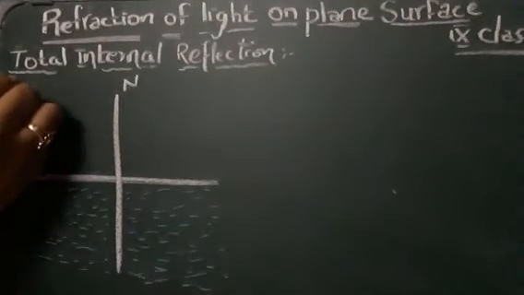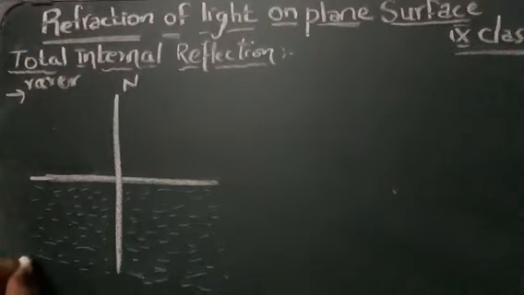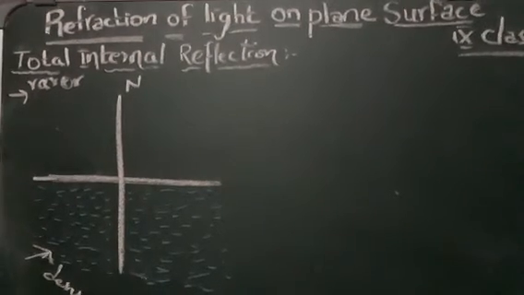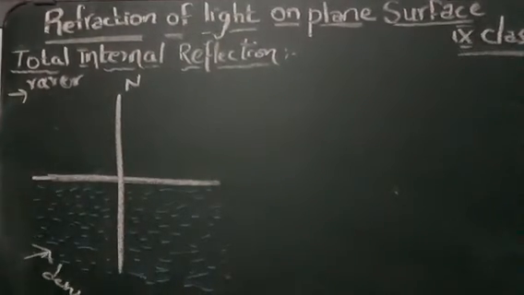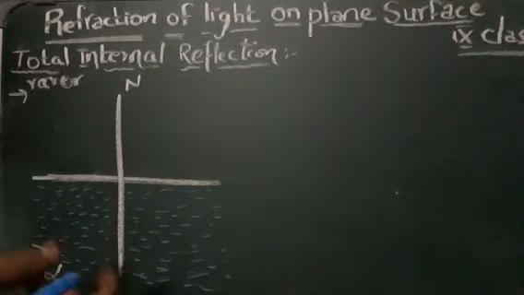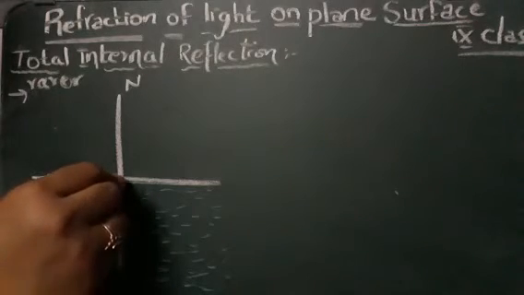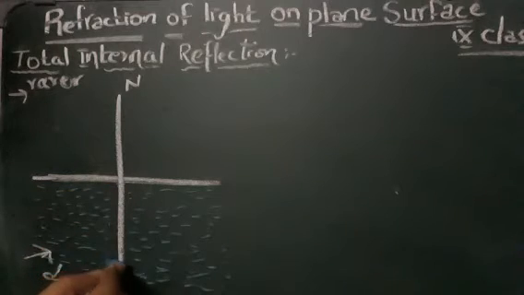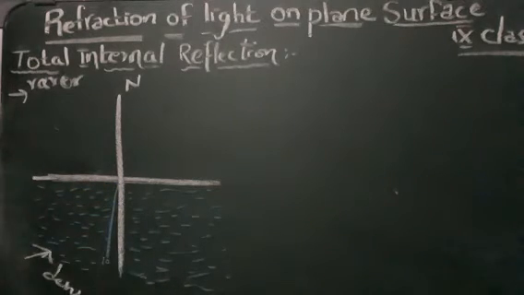So now, as we know, this is your rarer region and this is your denser region. When we are passing the rays from denser to rarer region, for example, we will start with an angle of incidence equal to 0. So this is your 0 ray. When you're passing it, you don't have anything. Now suppose this angle is somewhere 5 or 10. We'll take it as 10. So this is your ray which is passing.